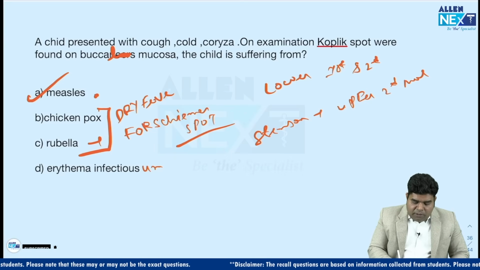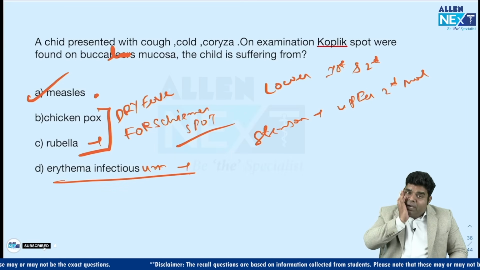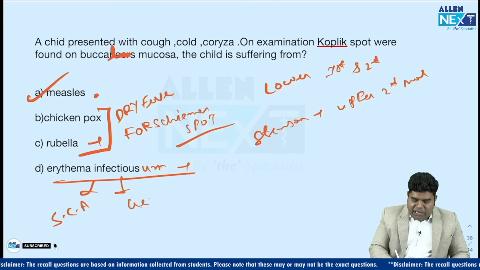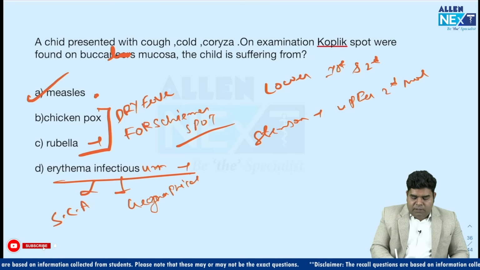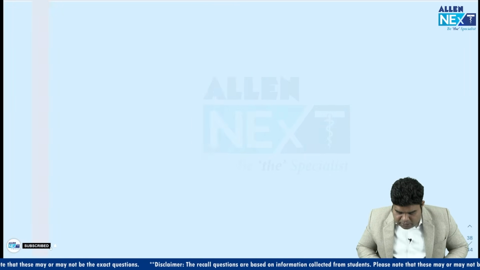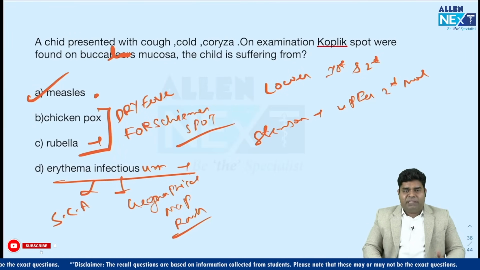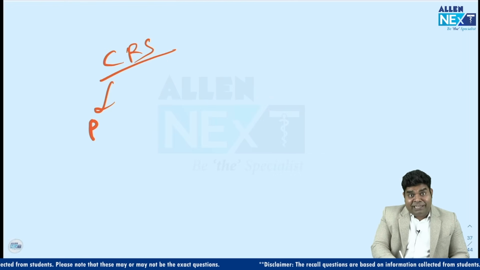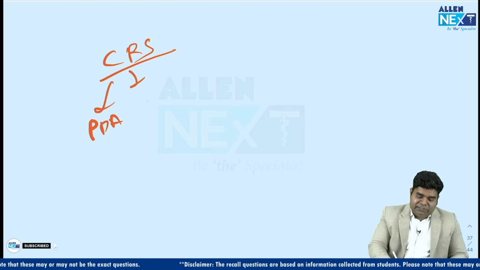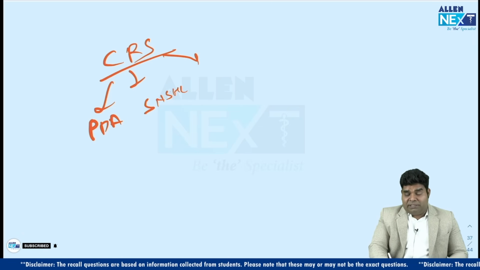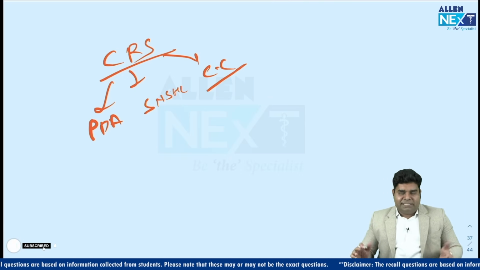Erythema infectiosum will have a slap cheek appearance and a geographical map-like rash. So, if you find slap cheek appearance and geographical map rash, that will be erythema infectiosum, a parvovirus infection. So, these were the questions. Along with that, there was also a question where they typically gave all the congenital rubella syndrome symptoms: patent ductus arteriosus, sensorineural hearing loss, and congenital cataract. So, what was the disease? Of course, it was rubella.